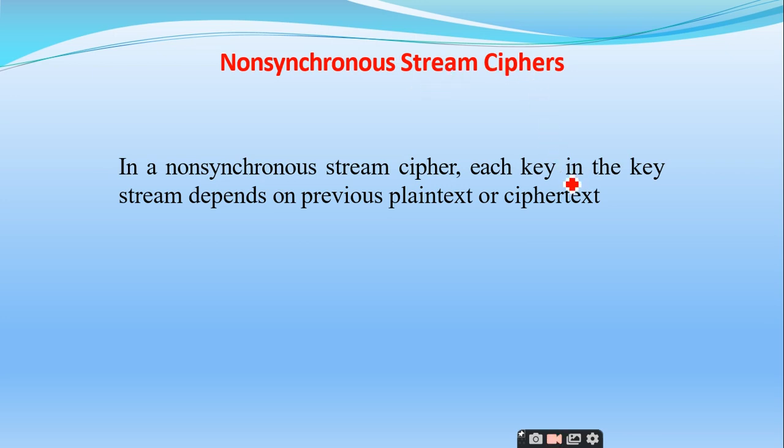Right. So in non-synchronous stream cipher, each key in the key stream depends on the previous plain text or the ciphertext. So we don't have much explanation on these asynchronous stream ciphers, but they have simply given a statement that in non-synchronous stream cipher, each key in the key stream is going to depend on the previous plain text and the ciphertext. Right. So it is going to take the feedback from the plain text or the ciphertext. So by making use of the previous plain text and the ciphertext, by taking the feedback, the new key stream will be generated. Is it clear?